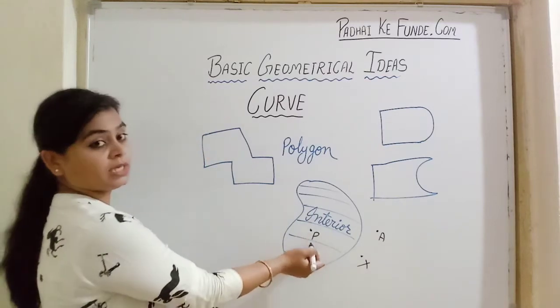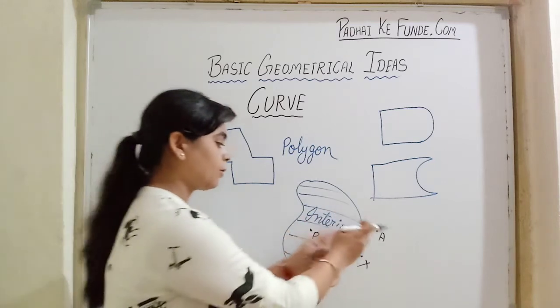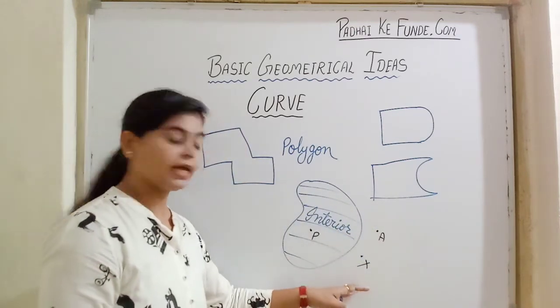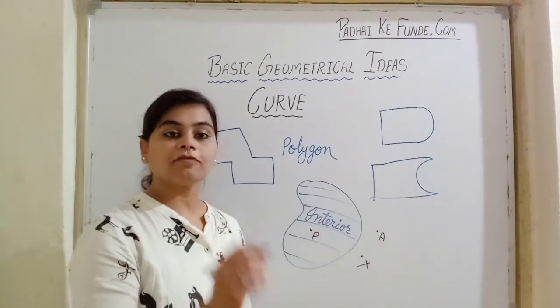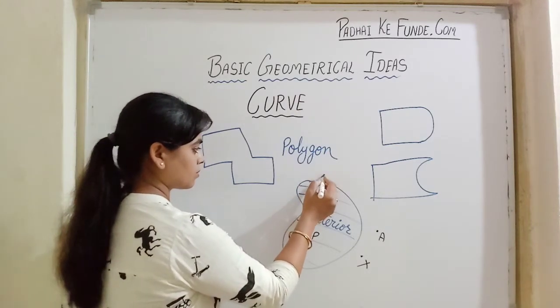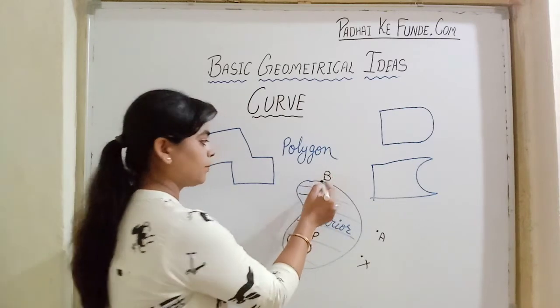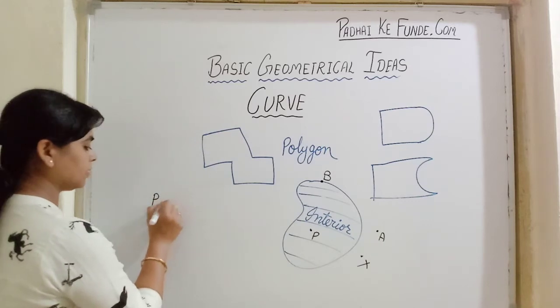So we will say P is in the interior of the curve. Point A is in the exterior of the curve. Point X is also in the exterior of the curve. And if we have a point on the boundary, so this will be called B. B is on the curve.